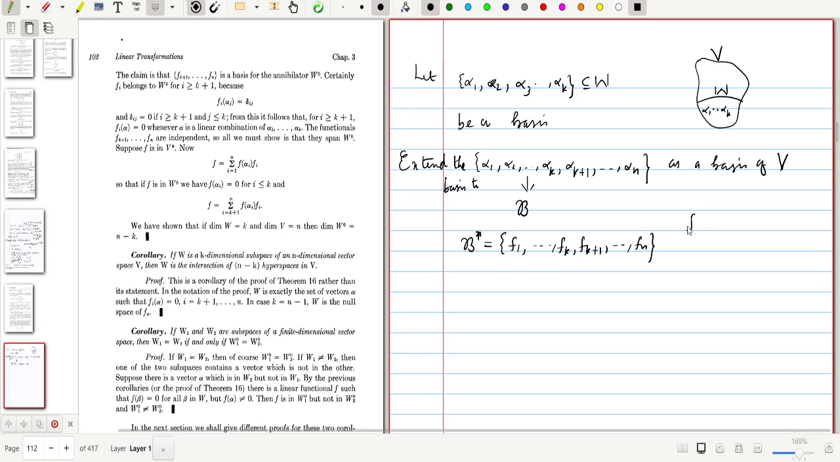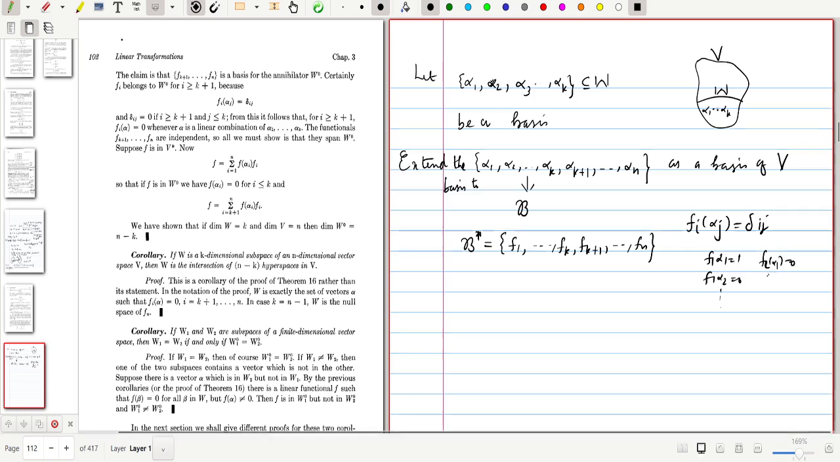The definition of these fi's is: fi of alpha j is equal to delta ij. That means f1 of alpha 1 is equal to 1 and f1 of any other alpha is equal to 0. Similarly, f2 of alpha 1 is equal to 0, f2 of alpha 2 is equal to 1, and the rest of them are 0. Similarly, you can define fi of alpha j as delta ij. So this defines the dual basis.